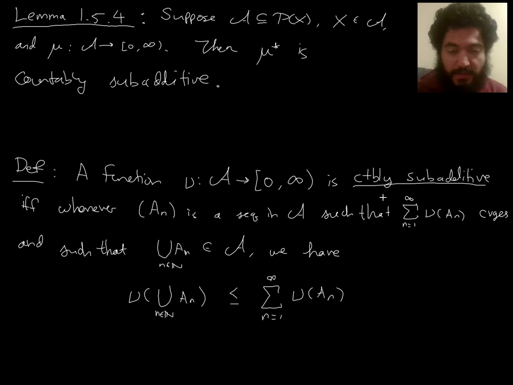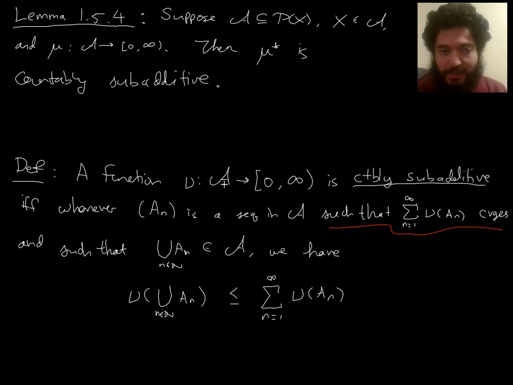The definition of countably subadditive is this. If you have any non-negative function, let's call it nu, just to not confuse it with previous things, on any collection of sets, then we say it's countably subadditive if and only if whenever you have a countable family of special sets, things in your class of sets, such that the series converges. This is how we modify the definition a little bit. If you have a countable family such that the series converges, and such that the union is also in there.